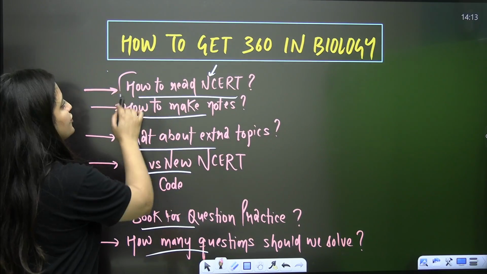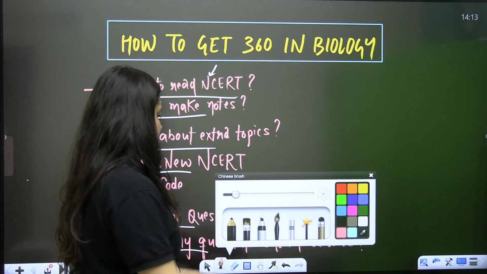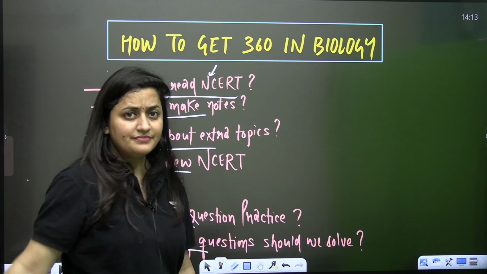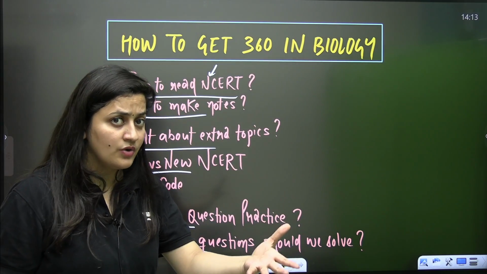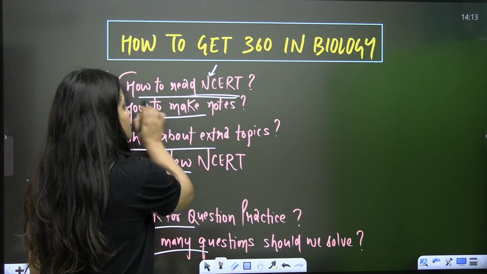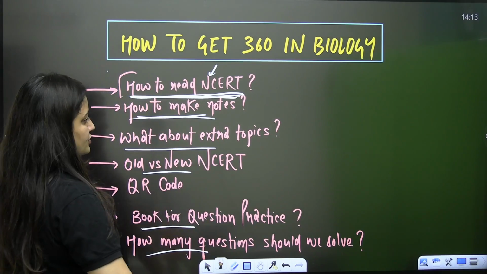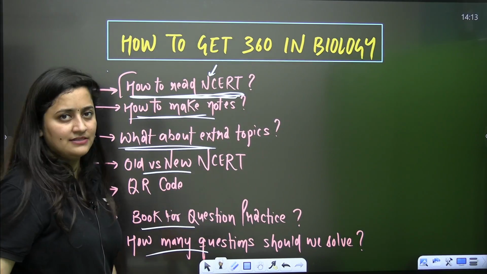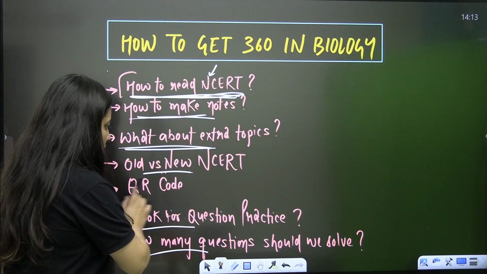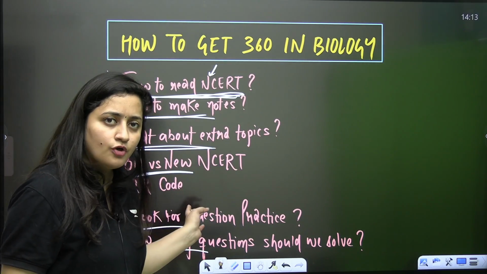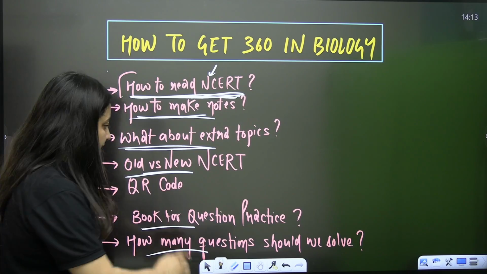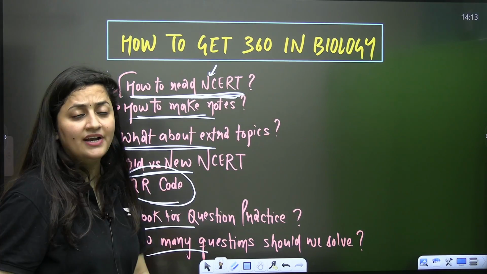The very first question is how to read the NCERT. Yes, even when only 6 months are left for the NEET 2024 examination, students still ask this. How to read the NCERT, then how to make the notes. What about the extra topics that are given in the new syllabus? Should we go for the old NCERT or the new NCERT? What about the QR code of that NCERT?